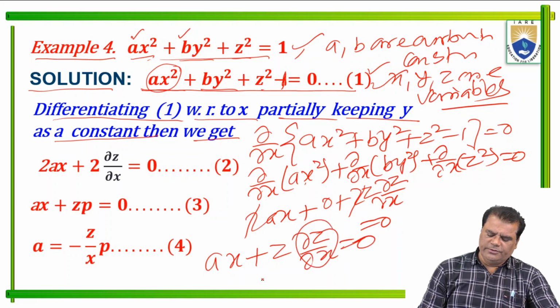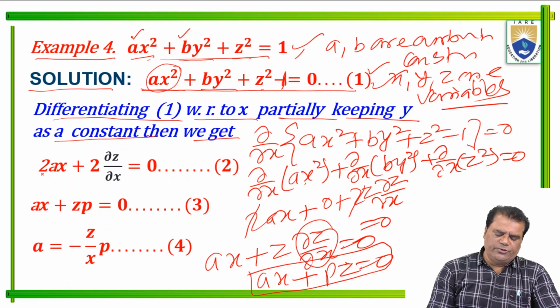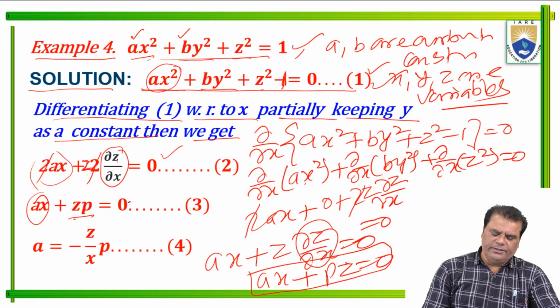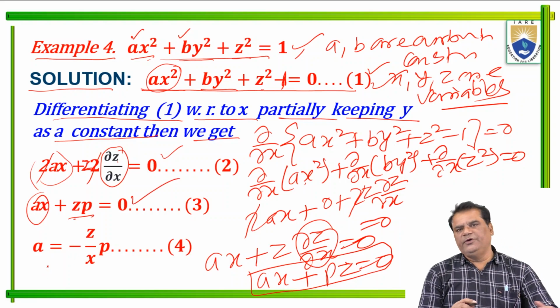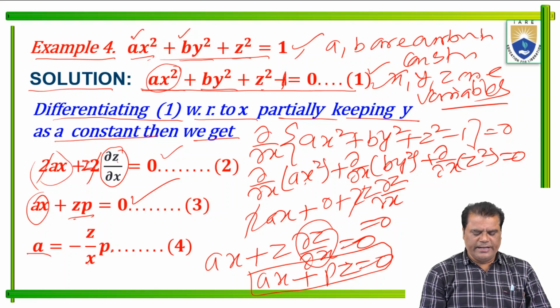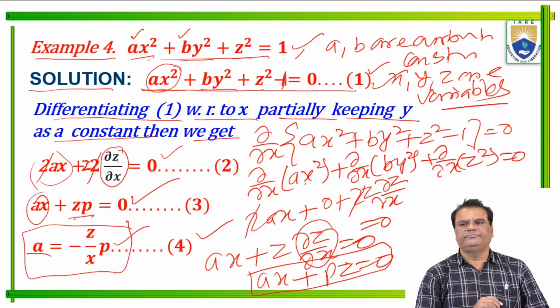This is p, so ax plus pz equals 0. We find the value of a: a equals minus z upon x p. This is equation 4, the value of a.